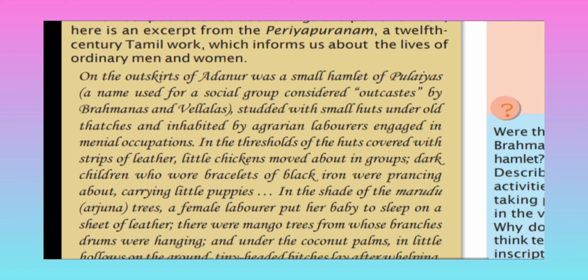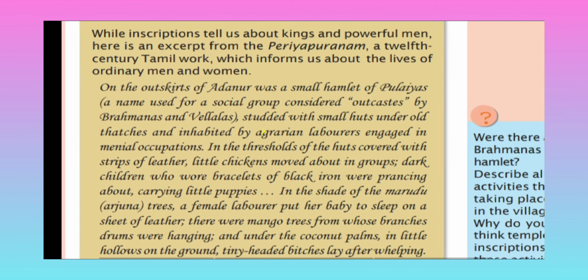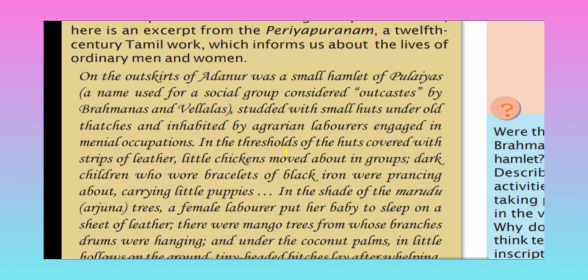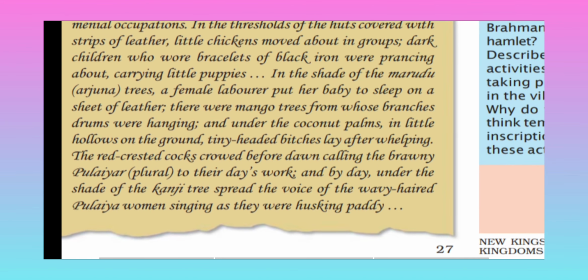In the shade of the Marudu, means Arjuna tree, a female laborer put her baby asleep on a sheet of leather. There were mango trees from whose branches drums were hanging, and under the coconut palms, in little hollows on the ground, tiny-handed bitches lay after whelping.